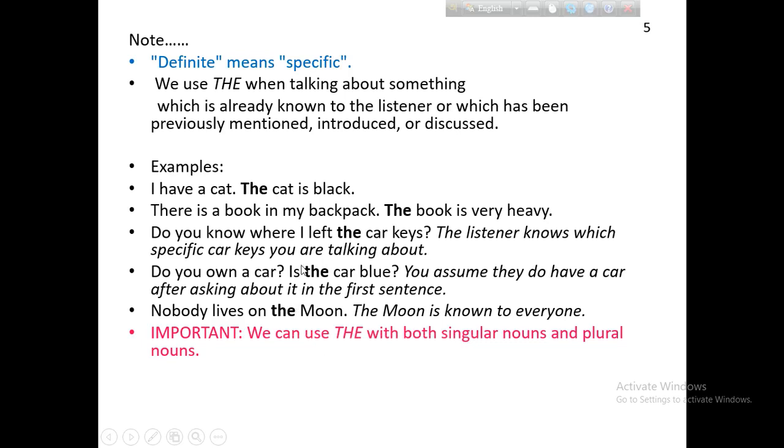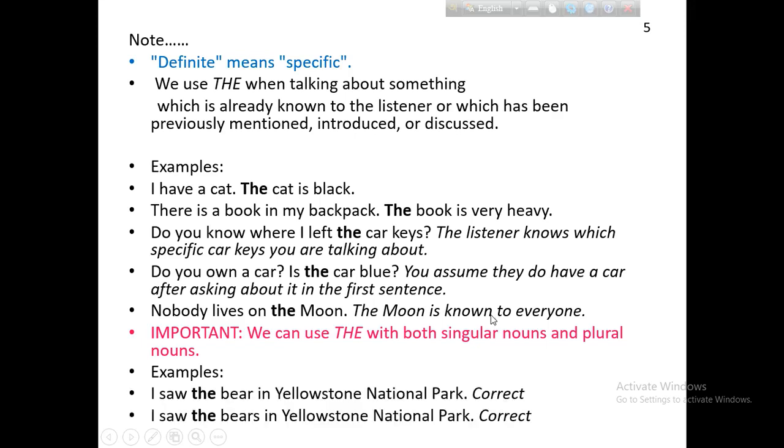The important thing to keep in mind is that we can use the with both singular nouns and plural nouns. What is said before? We can use the before a singular noun or a plural noun. I saw the bear, we use the before a singular noun, the bear. We also use it before a plural noun, like the bears.